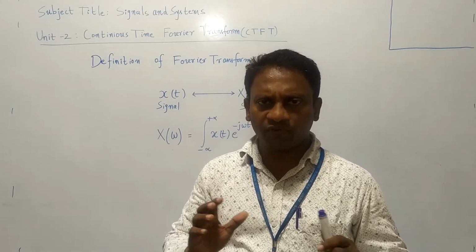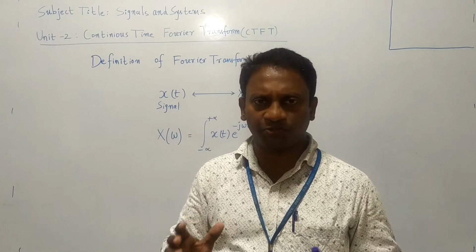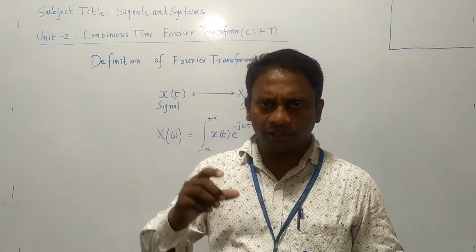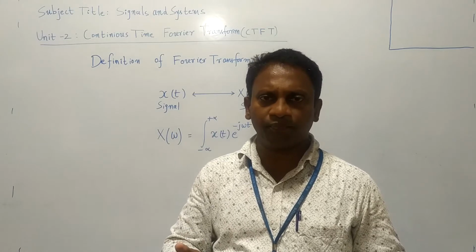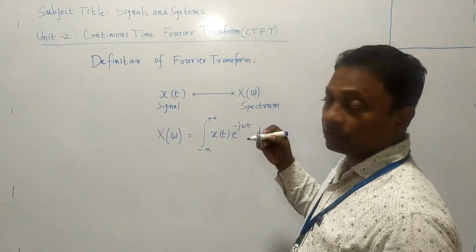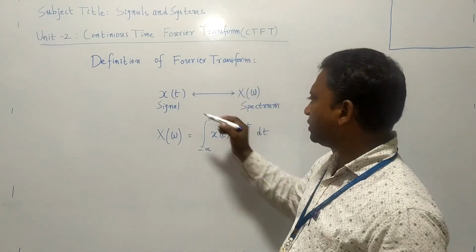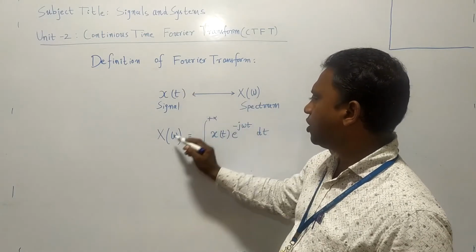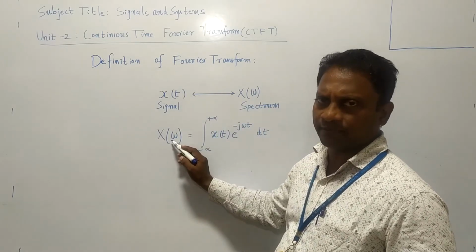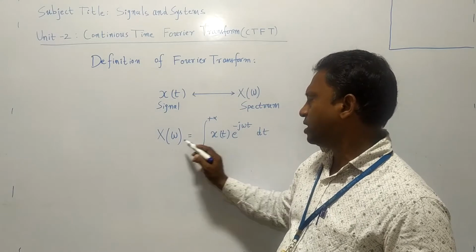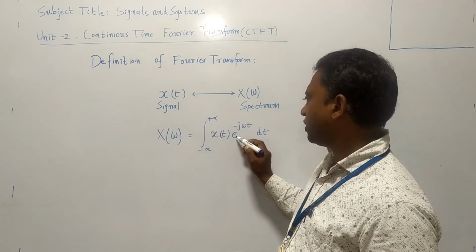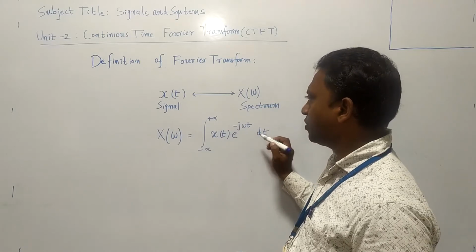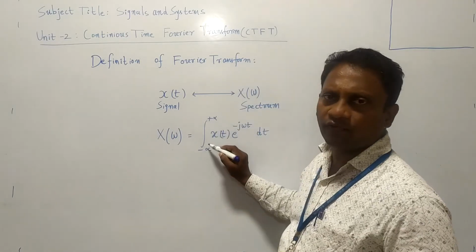We need the frequency domain signal, that is called spectrum. So therefore, in the frequency domain only we can analyze many of the parameters of a signal. That is why we have to convert a given continuous time signal into a frequency domain signal. That is called X of omega. So that X of omega is integral minus infinity to infinity x of t e power minus j omega t. So this is the definition of the Fourier transform.